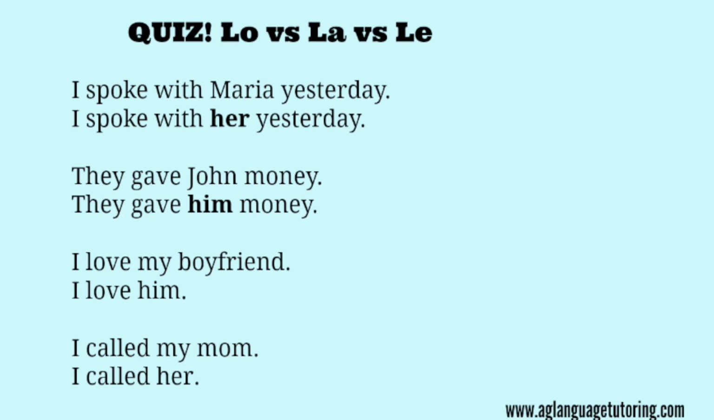Now let's take a look at the next sentence. They gave John money. They gave him money. Which him would you use? Is it going to be lo or le? You obviously know it's not la, because la is for women, right? They gave him money. Lo or le?